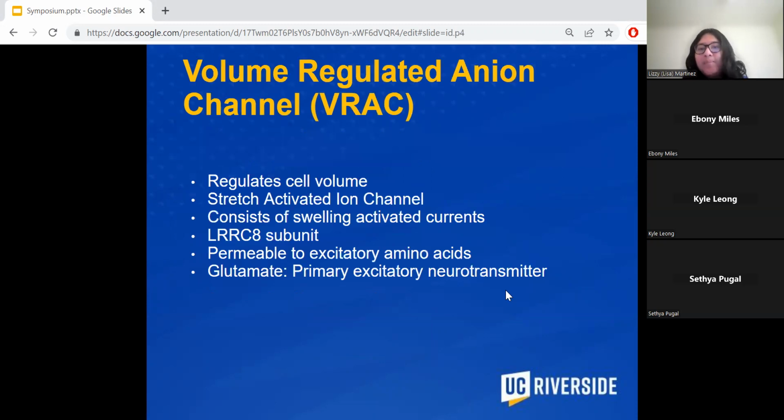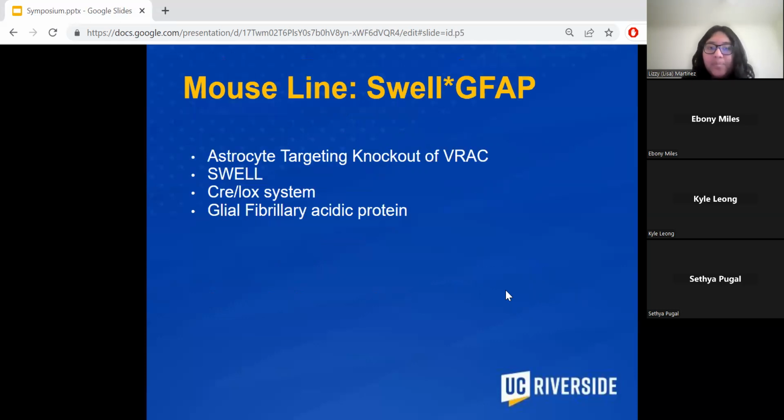And this is important because RAC is basically a volume regulated anion channel. It regulates cell volume. It's a stretch activated ion channel. It consists of swelling activated currents. And why we're focusing on this is because there's a specific subunit, which is LRRC8, and this is permeable to excitatory amino acids. Specifically, what we're looking at is glutamate, which is a primary excitatory neurotransmitter, when the cell starts to swell.